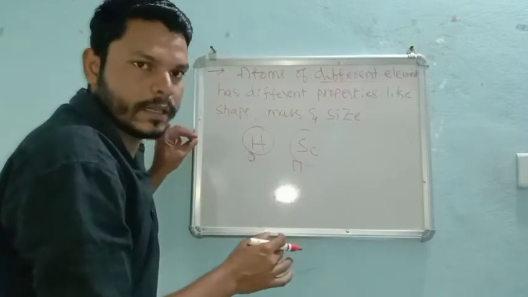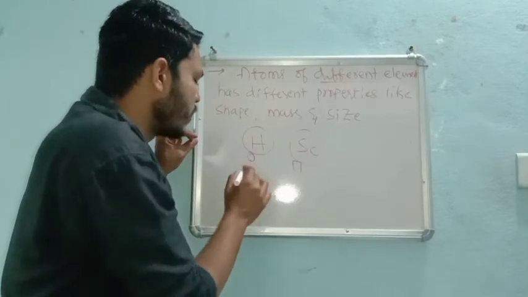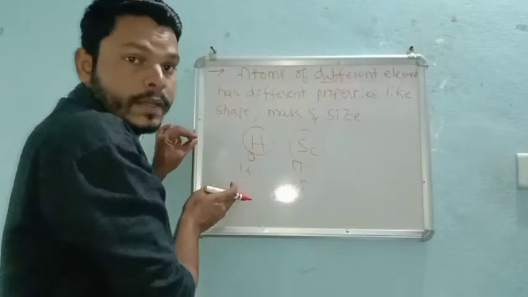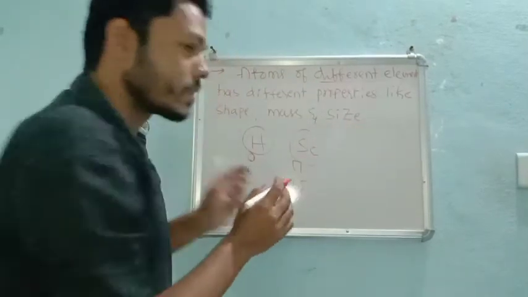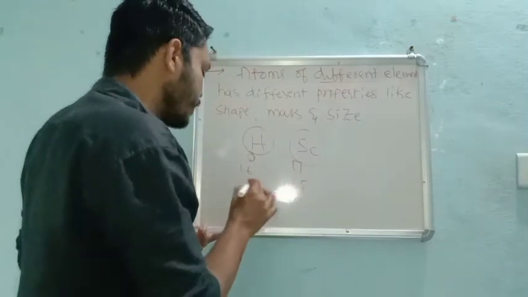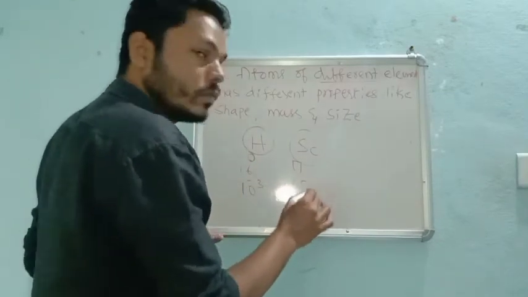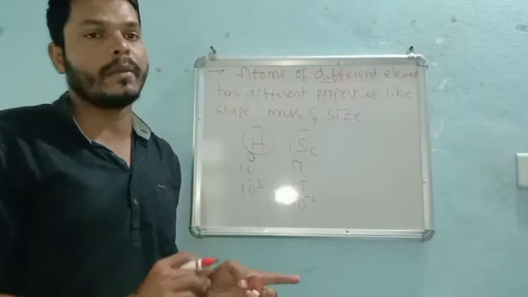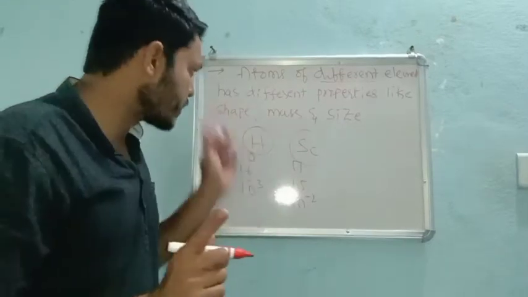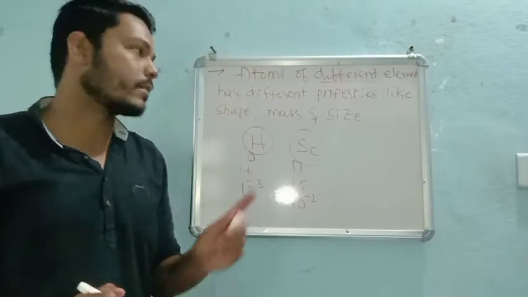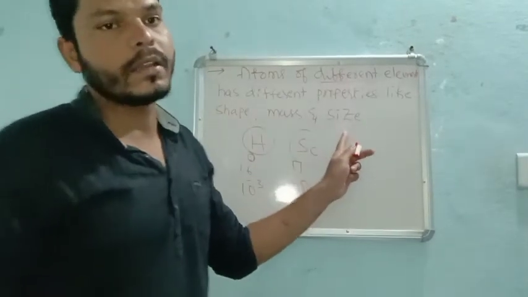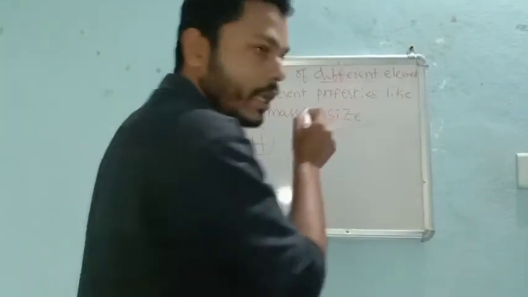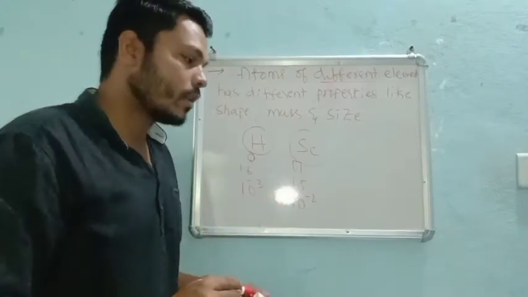Just for example, if they have a mass like 1.66, then they may have 1.5 or 1.8 or more than this. Or if the size, like diameter, is 10 raised to minus 3, they may have 10 raised to minus 2. That means if the atoms belong to different elements, they have different characters like shape, mass as well as size. But if they belong to the same element, then definitely these three characters must be the same, right? So this is the third point.